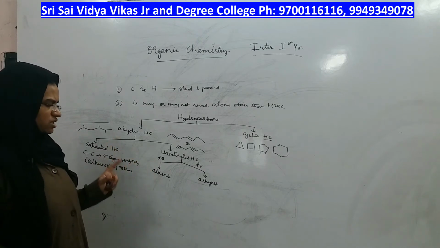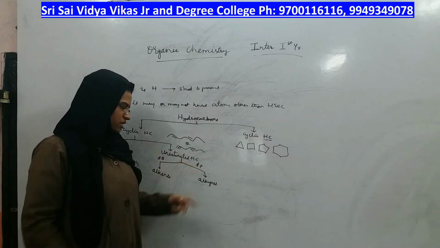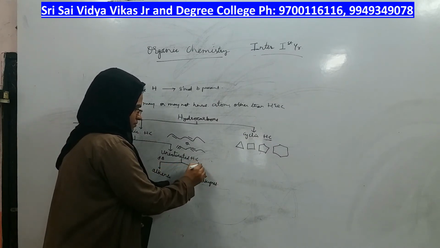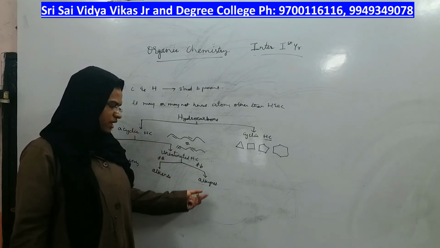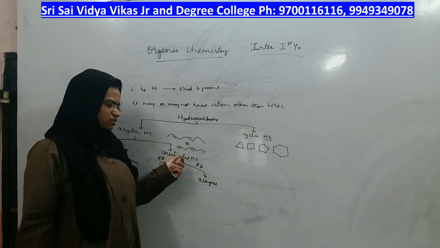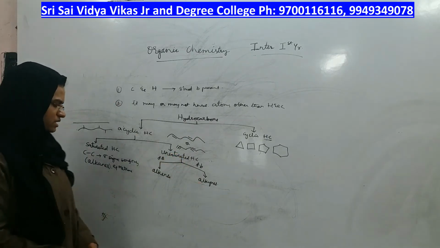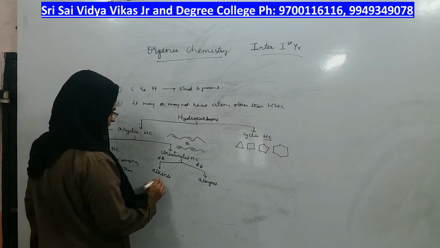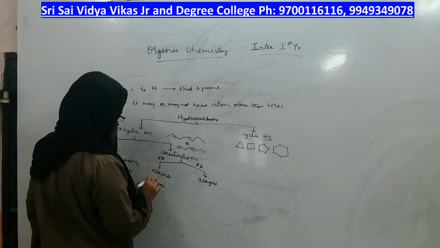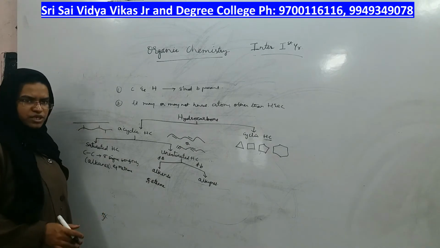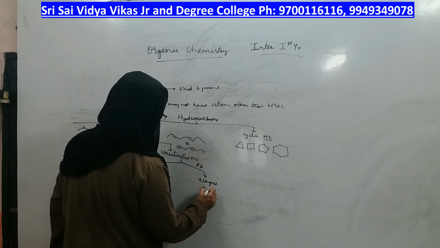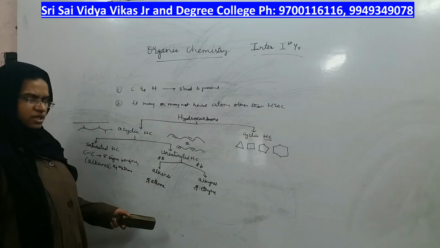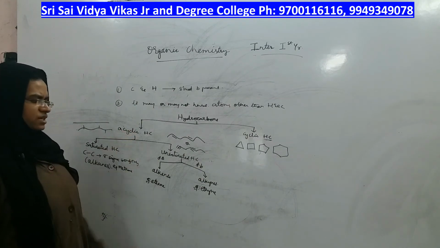If at least one triple bond is present, it can be more than one, but at least one should be there, then such an unsaturated hydrocarbon is called alkyne. Example of alkene is ethene. Not just ethene, propene, butene, pentene, and so on, right? And example of alkyne is ethyne, right? These are the names of acyclic hydrocarbons.